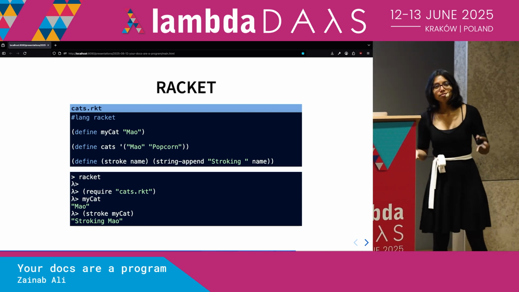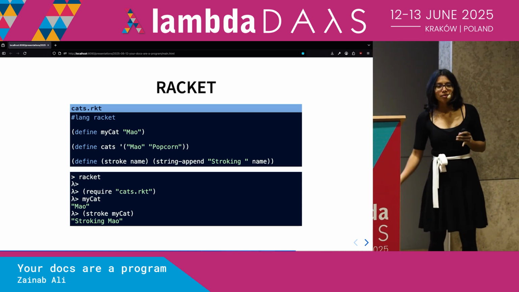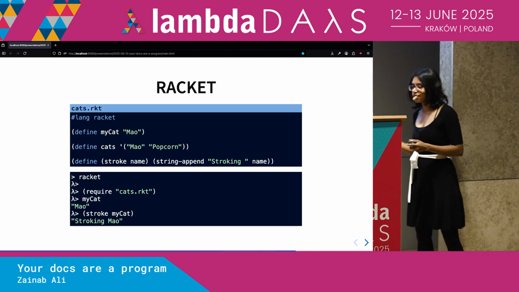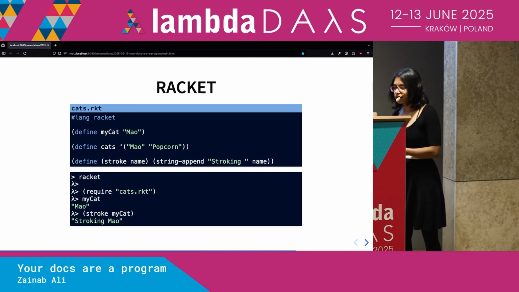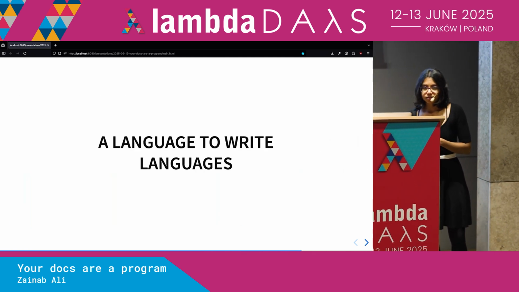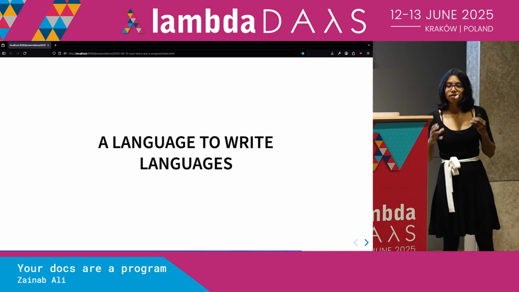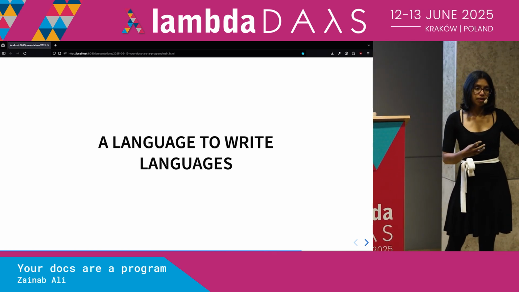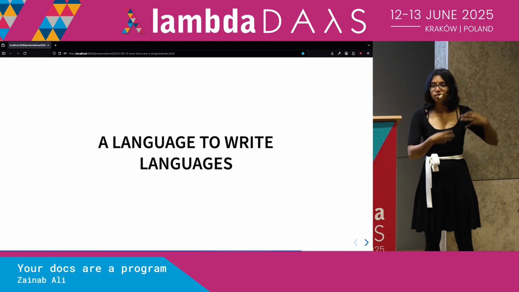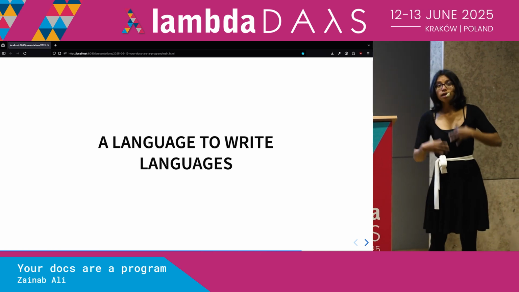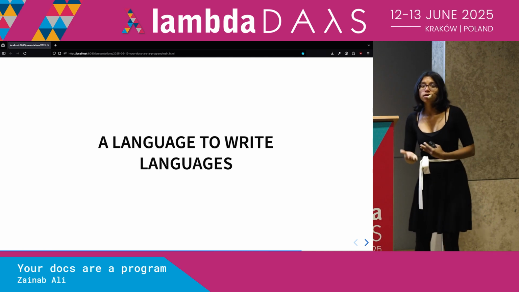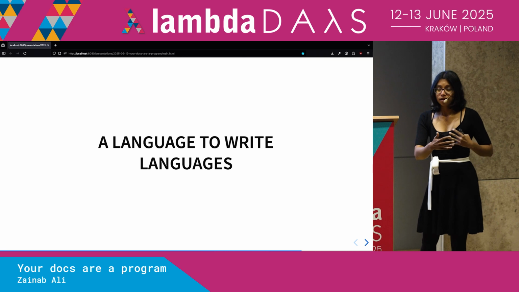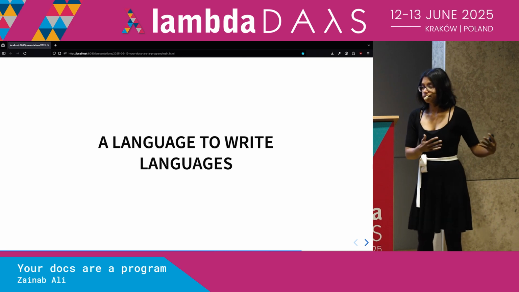Okay, so that's the same as you can do in other programming languages, right? Like you can write this code in Scala. You could write this code in Elixir. What's special about Racket? So Racket is a really great language because it is a language that you actually use to write other languages. In particular, you write things called domain-specific languages. You can, in Racket, very easily write your own parser, tokenizer, interpreter to interpret a language how you like.